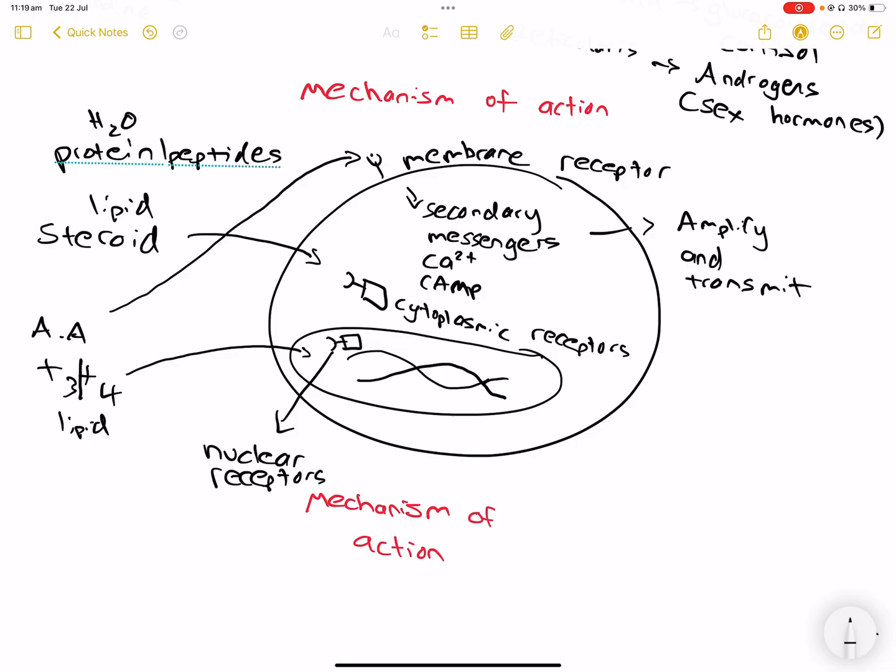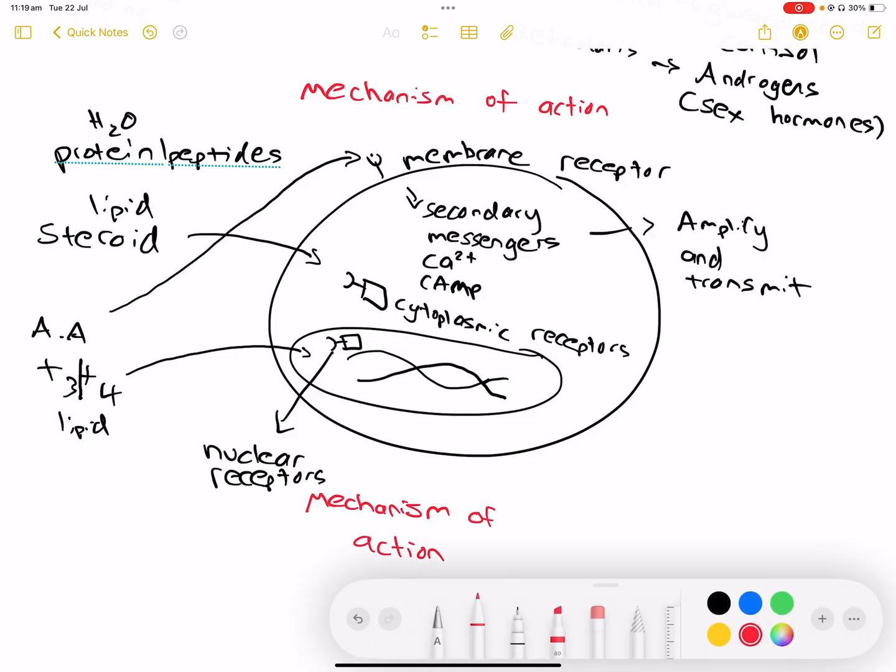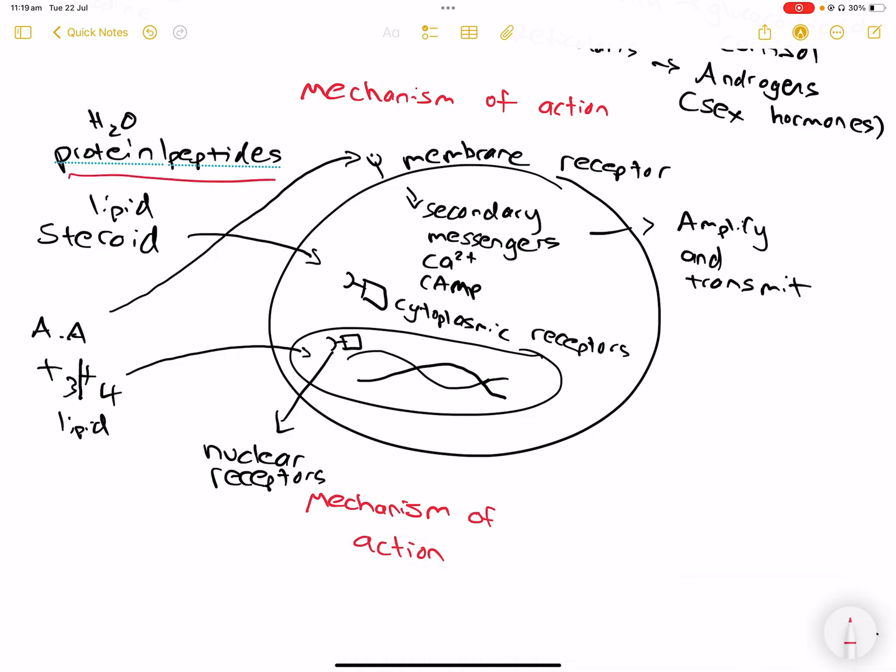Okay, so those are the ways these three types of hormones can act on the cell, right? Protein peptides are water soluble, so they can't get into the cell. They must bind to a membrane receptor first, then go through secondary messengers and amplify and transmit the signal. Steroid based, which is lipid soluble, can get in the cell, bind to cytoplasmic receptors, which are just receptors within the cytoplasm, and that can do transcription translation.